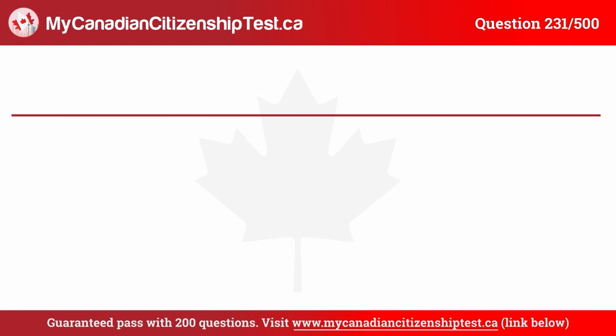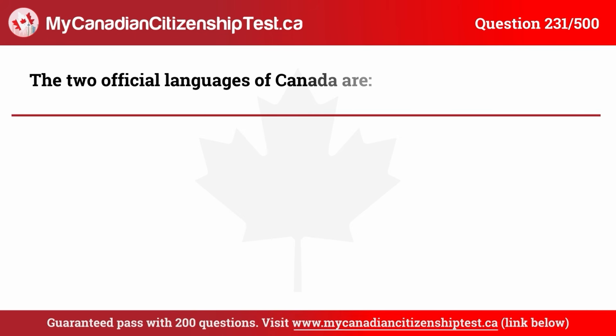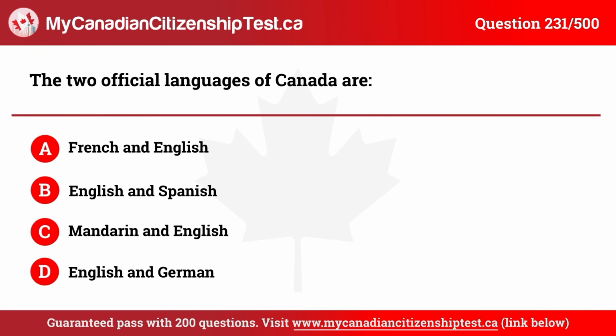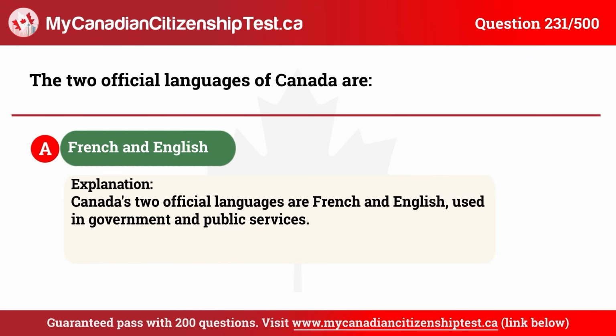Question 231. The two official languages of Canada are A. French and English. B. English and Spanish. C. Mandarin and English. D. English and German. The correct answer is A. French and English.